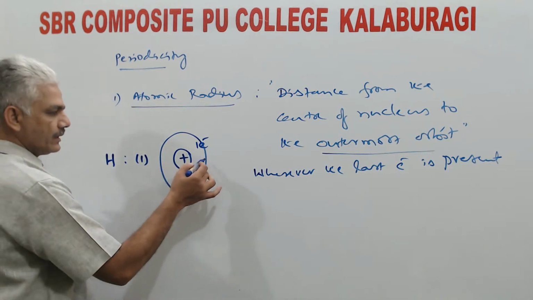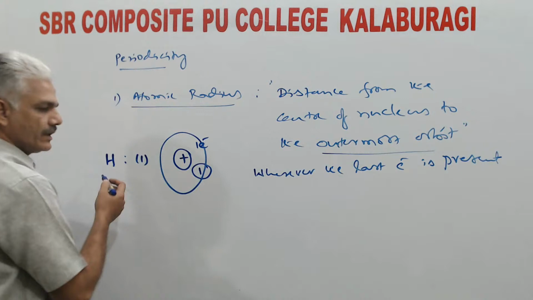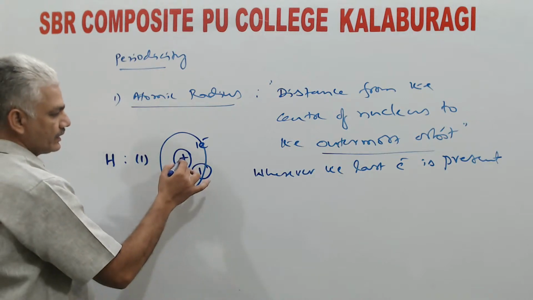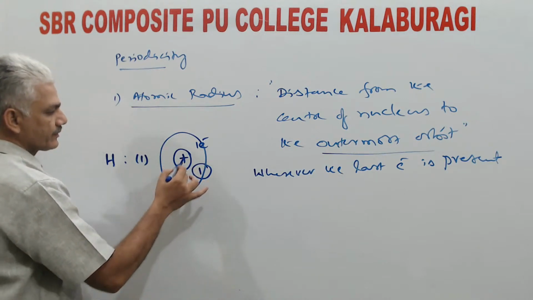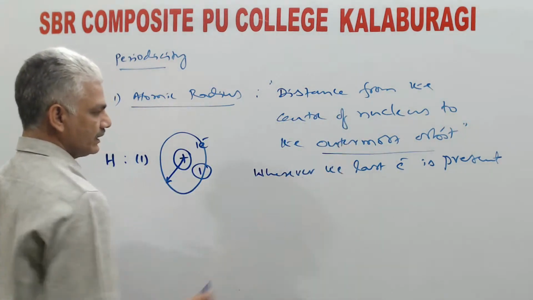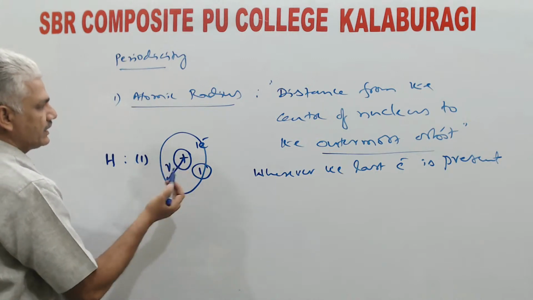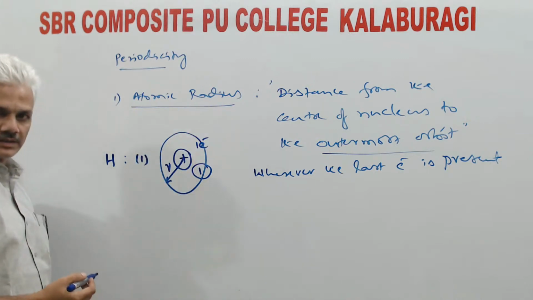So now this first orbit itself will become outermost orbit for hydrogen. Now we have to take this distance, what we call distance from the center of nucleus to the outermost orbit. This distance will be taken as equal to atomic radius.